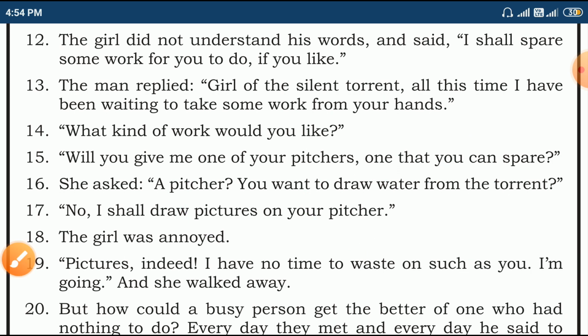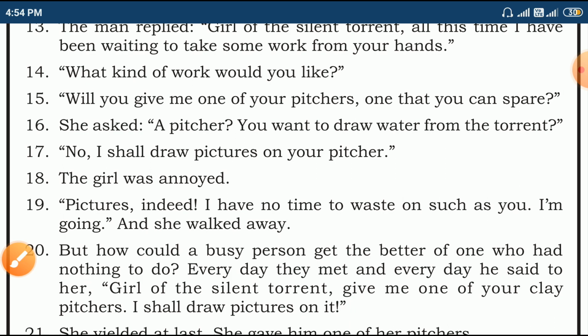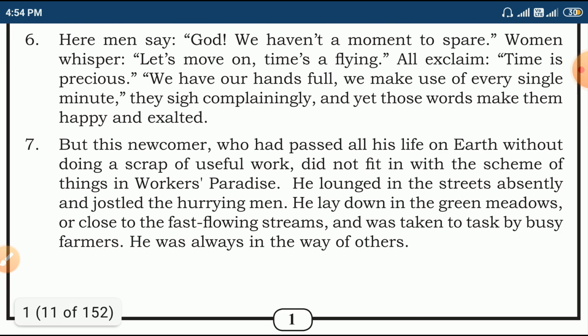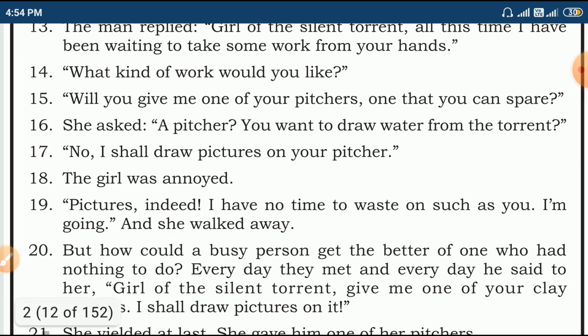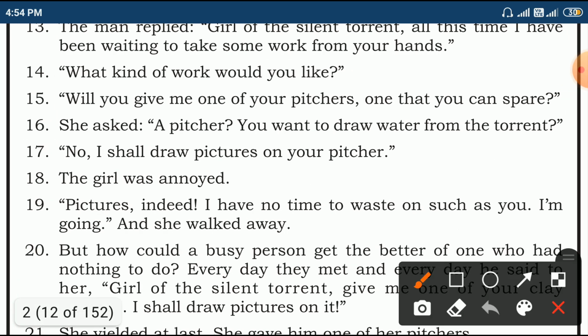Okay. The girl was annoyed. As he asked her picture, she was annoyed with him. She was angry. Pictures?